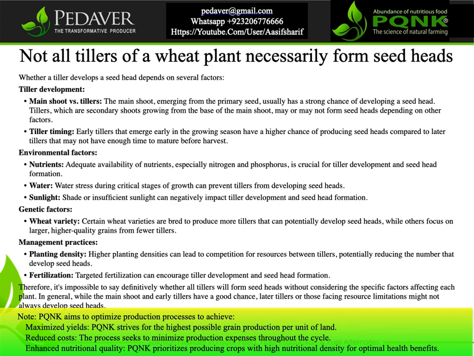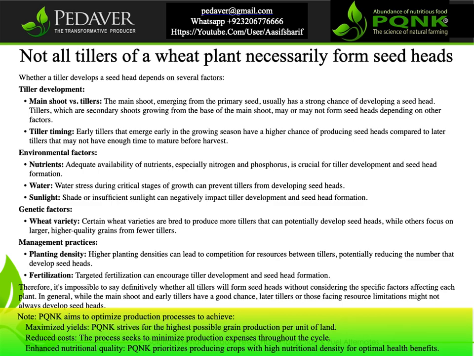Environmental factors. Nutrients: adequate availability of nutrients, especially nitrogen and phosphorus, is crucial for tiller development and seed head formation. Water: water stress during critical stages of growth can prevent tillers from developing seed heads. Sunlight: shade or insufficient sunlight can negatively impact tiller development and seed head formation.